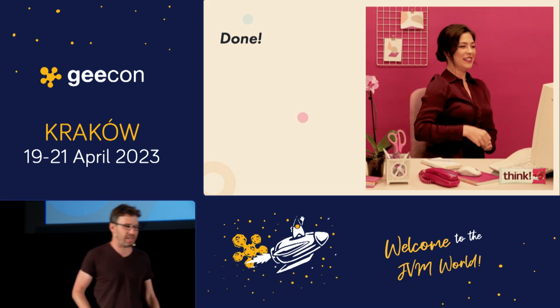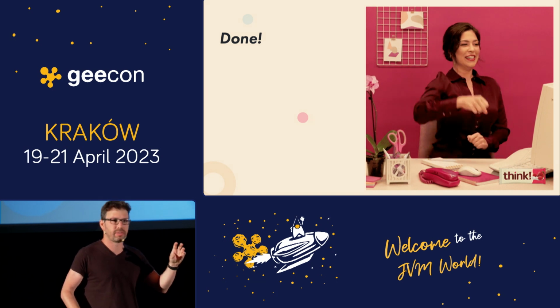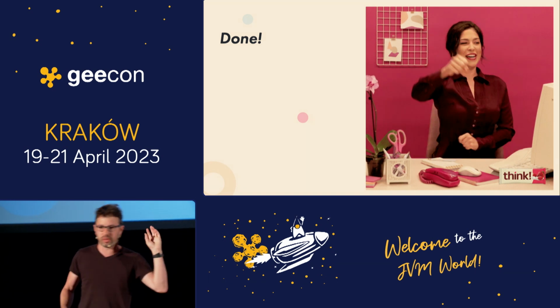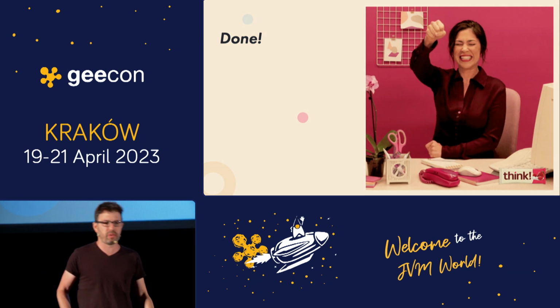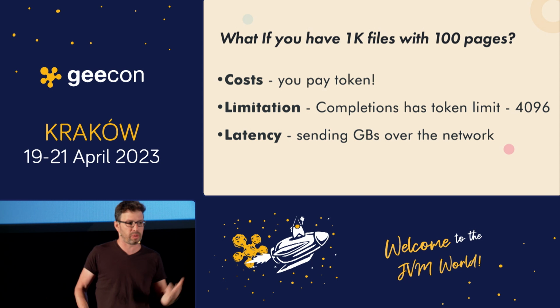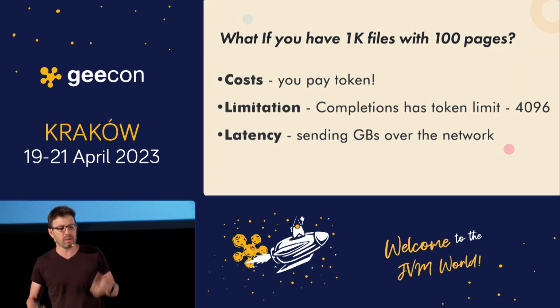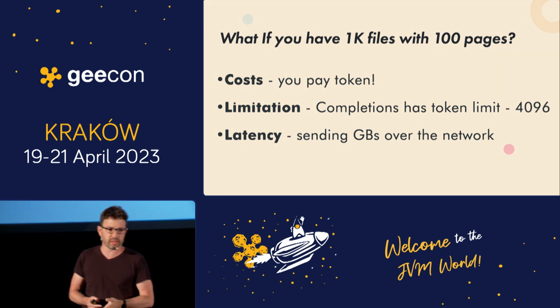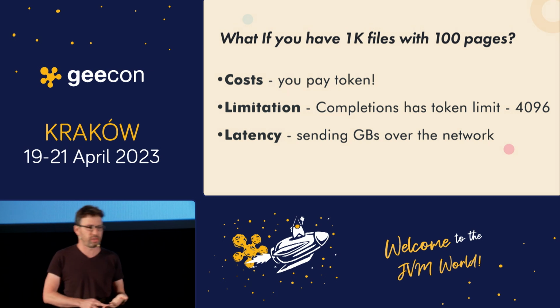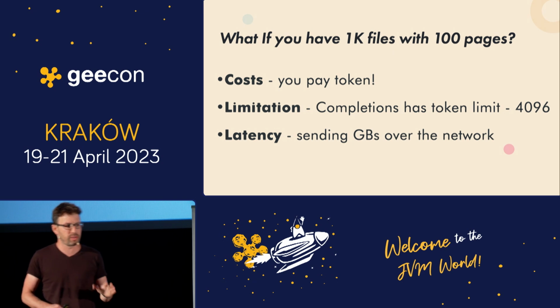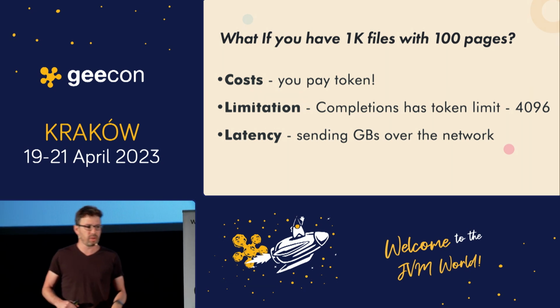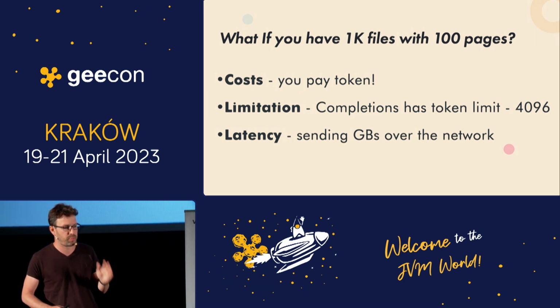You probably noticed that we're taking the content of all the text, all the strings that we have in a folder, which can be really big, right? If you have one PDF, it's easy, but what if you have 1K files with hundreds of pages? First, it's really costly. You pay by token, and we're going to talk about tokens in a second. You can think about it for now as a word, but you pay for every word that's in these pages.